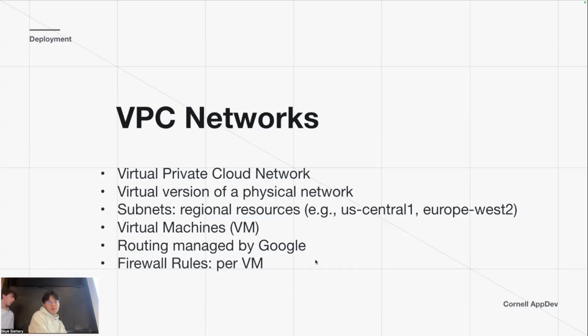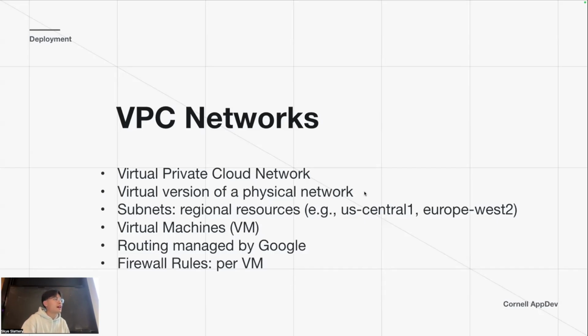So one important concept to learn about, which actually wasn't here last semester. I added the explanation of this just for this semester, because I thought this was important. We'll be using virtual private cloud networks. So this is a VPC network. And essentially, second line here, it's a virtual version of a physical network.